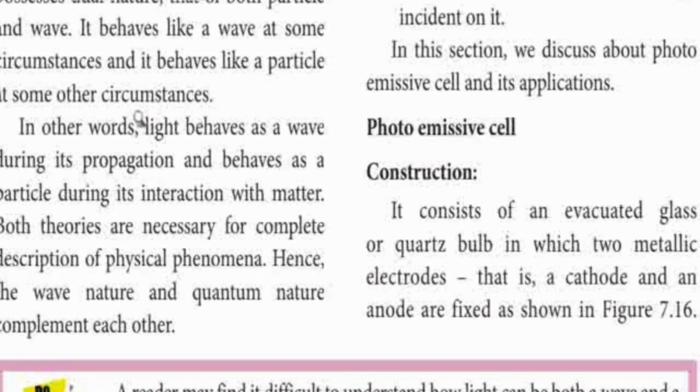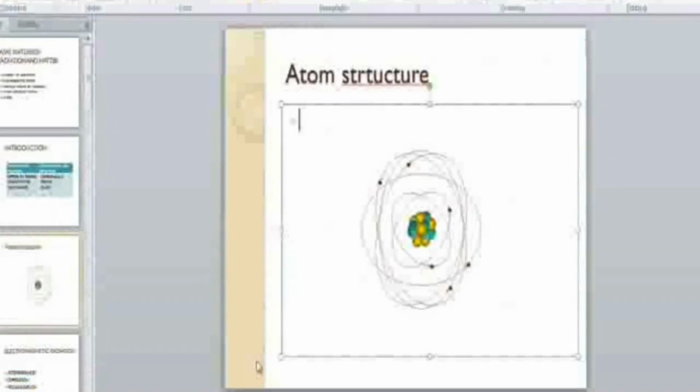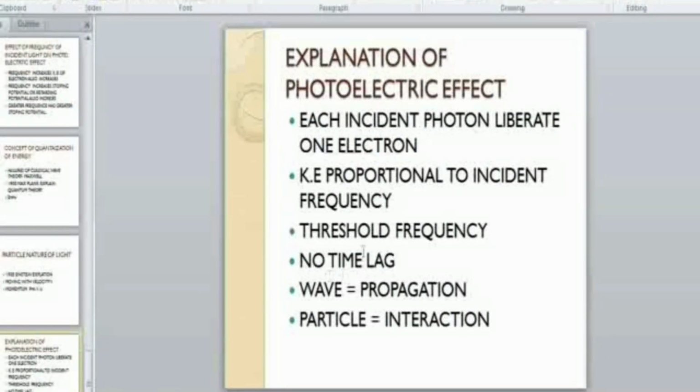After that, the quantum theory was explained by Planck, and the idea given by Einstein successfully explained the particle nature of light. So we conclude that in some circumstances light behaves like a wave, and in some instances it behaves like a particle. When we consider propagation, we consider light as a wave. In interaction, like one electron colliding with another electron, the photon interacts with the electron, and we consider it a particle.